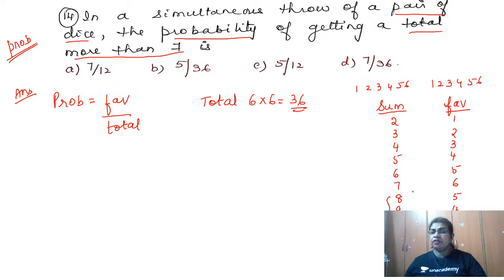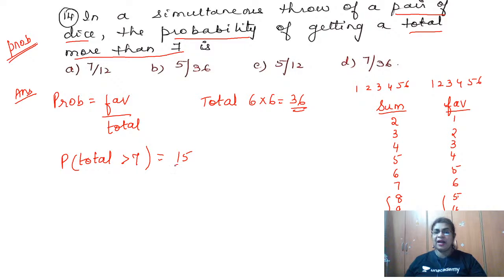Now you want the favorable cases where the sum is more than 7, so the sum can be 8, 9, 10, 11, 12. If you don't know this trick, you have to sit and list out the possibilities for each sum. If you know the trick, quickly add the favorable cases. How many are you getting? 5, 9, 12, 14, 15. So the favorable cases are 15. Therefore the probability of a total greater than 7 is favorable, which is 15, over 36.